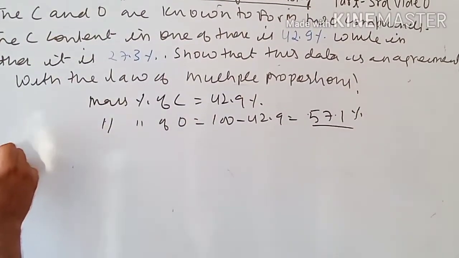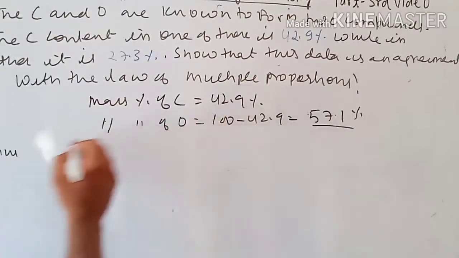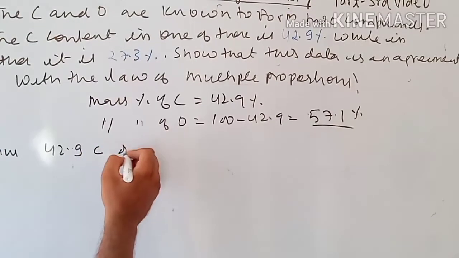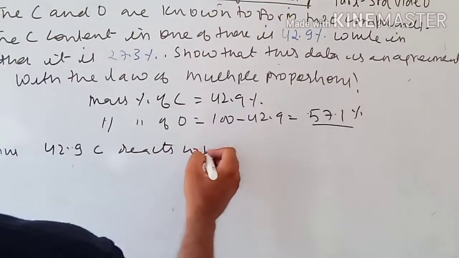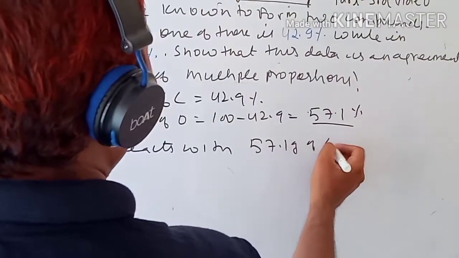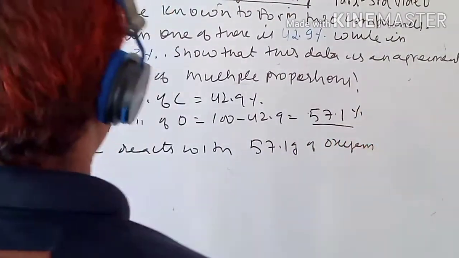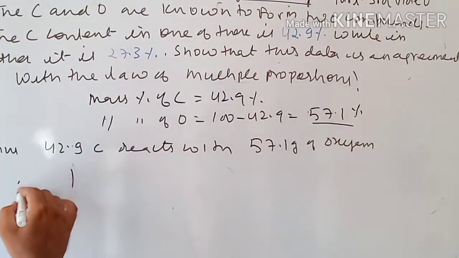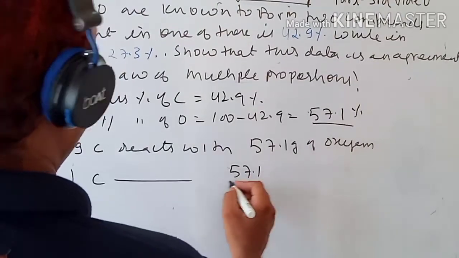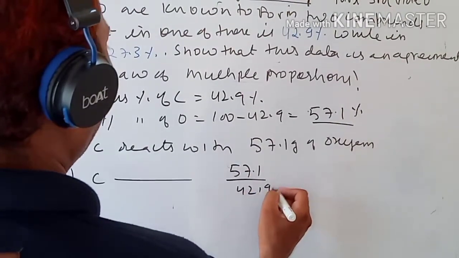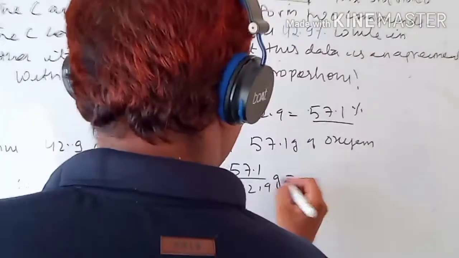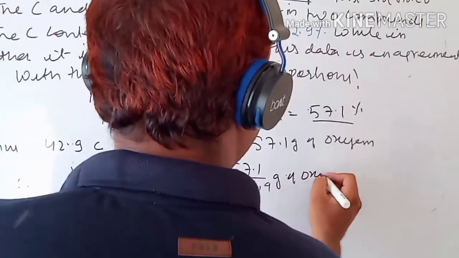Thus, 42.9 gram of carbon reacts with 57.1 gram of oxygen. By the unitary method, 1 gram of carbon reacts with 57.1 upon 42.9 gram of oxygen.